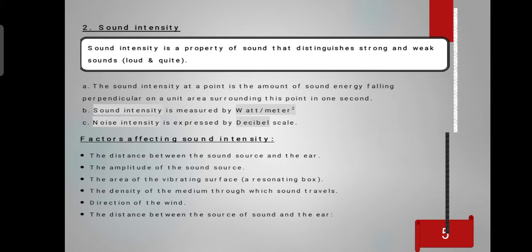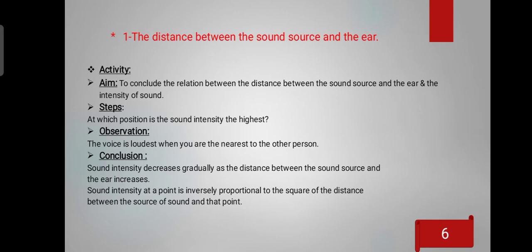Now, the factors affecting sound intensity, we have 5 points. First, the distance between the sound source and the ear, the amplitude of the sound source, the area of the vibrating surface, the density of the medium, and the direction of wind. Number 1 is the distance between the sound source and your ears. Let's do this activity. The aim of this activity is to conclude the relation between the distance between a sound source and the ear and the intensity of sound.